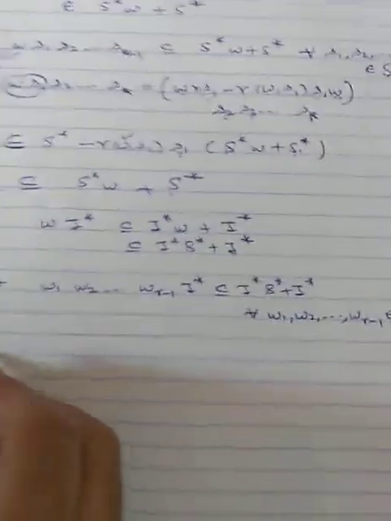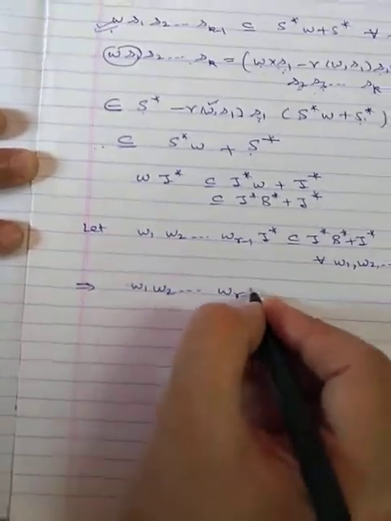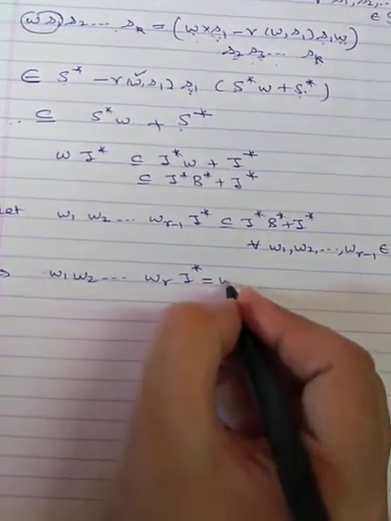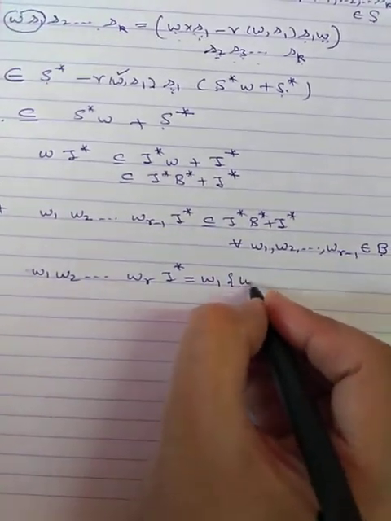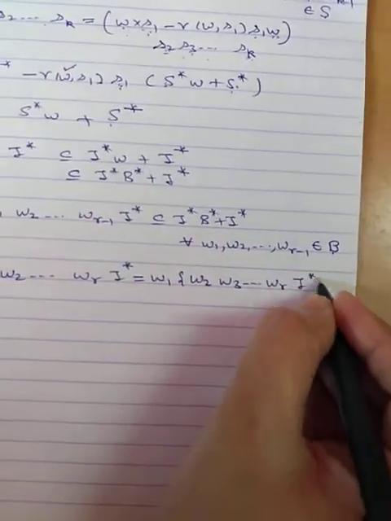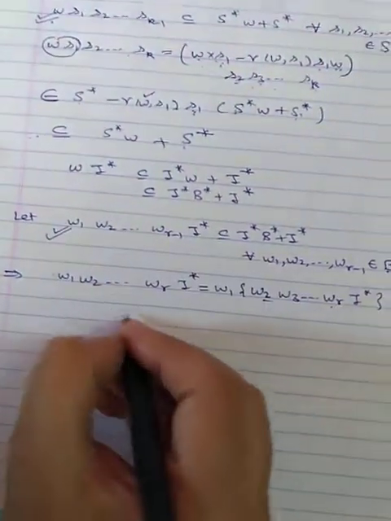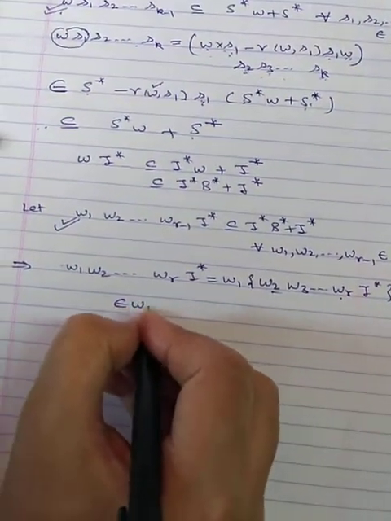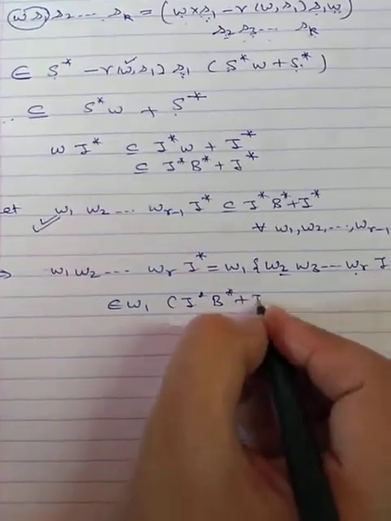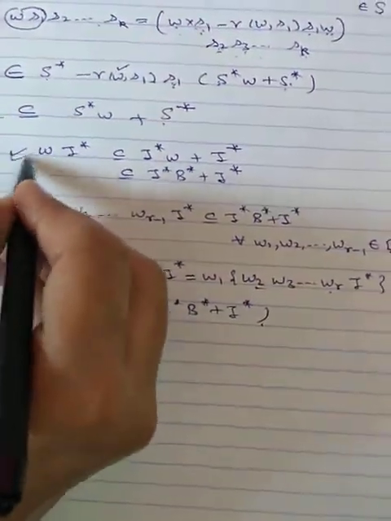So this will give us that W1, W2, ..., Wr into I star, which can be written as W1 into W2, W3, ..., Wr into I star. Now these are r minus 1 in number, so we can make use of this. So this will go into W1 into I star B star plus I star. Now for W1 into I star we make use of this.